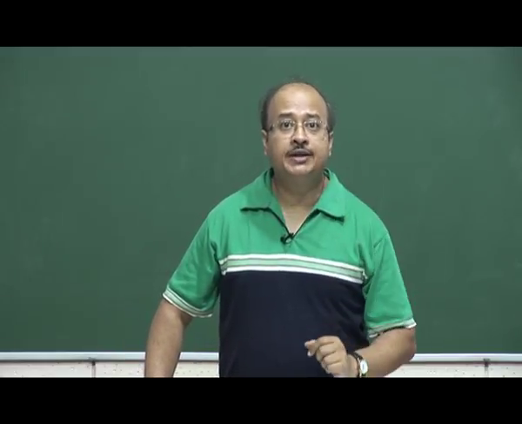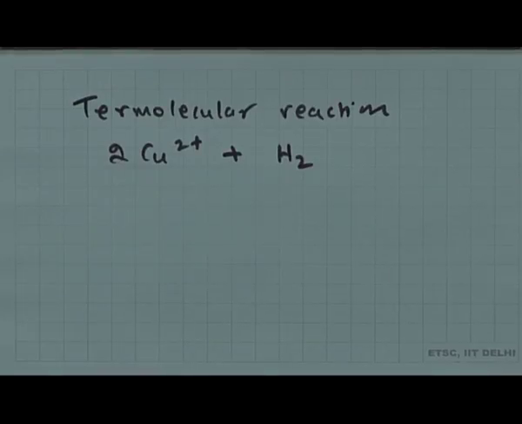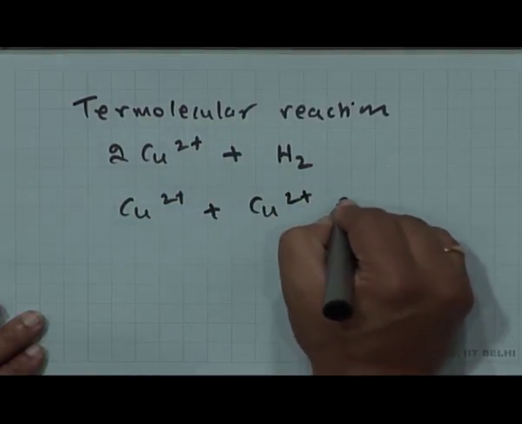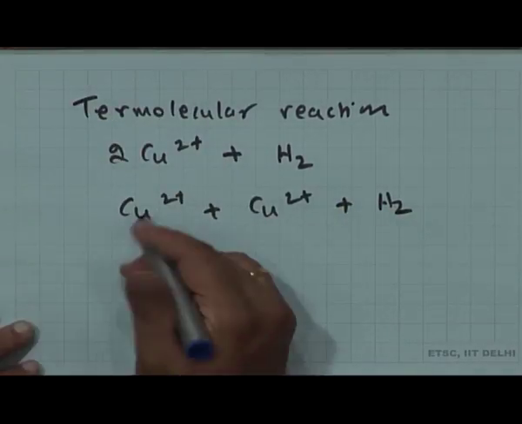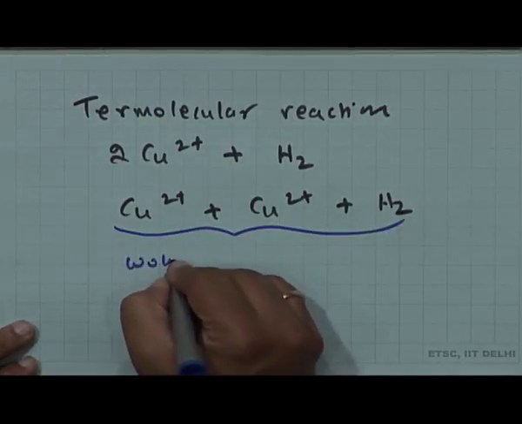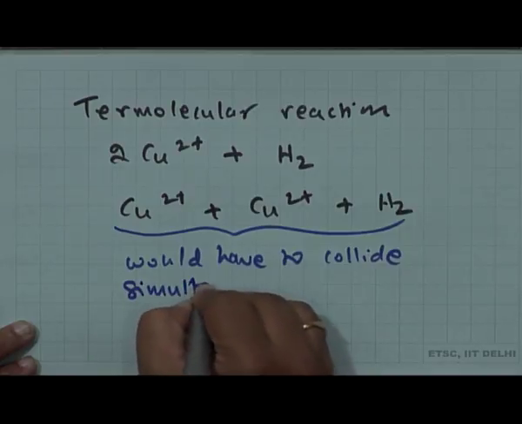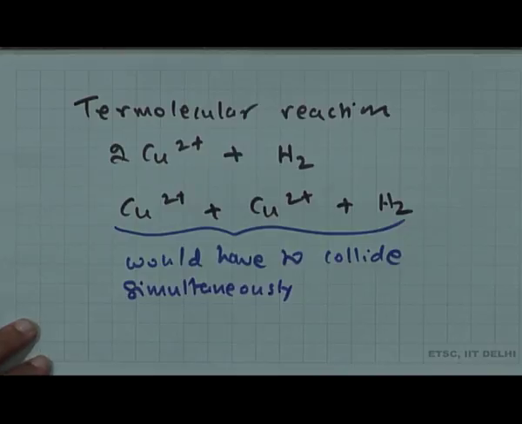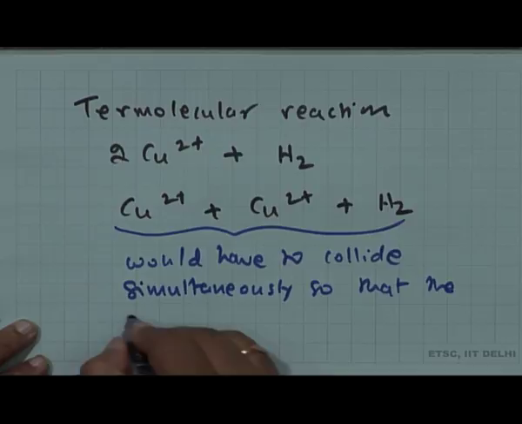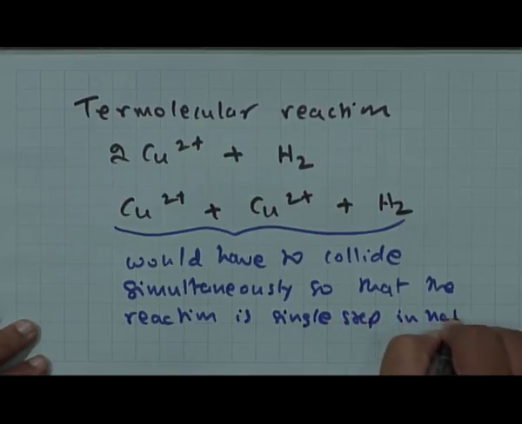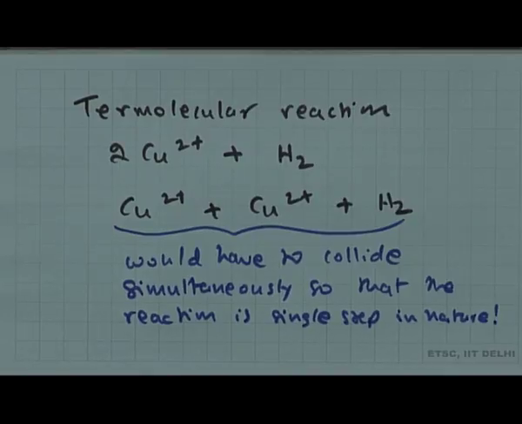For us it is very hard to imagine that at the same time all the 3 molecules will collide to give rise to your product, which means if this had been a single step reaction, then 3 species, one CO2 plus, another CO2 plus and H2, would all have to collide simultaneously so that the reaction is single step in nature, and the moment the reaction is single step it means it is an elementary reaction.